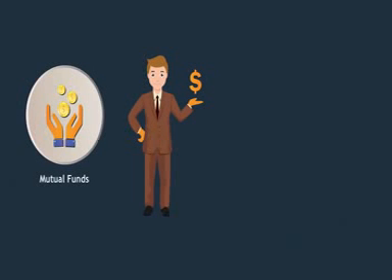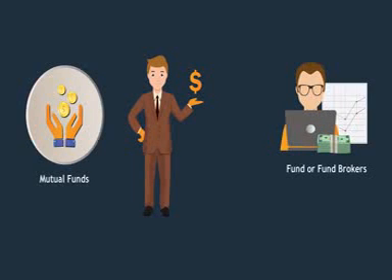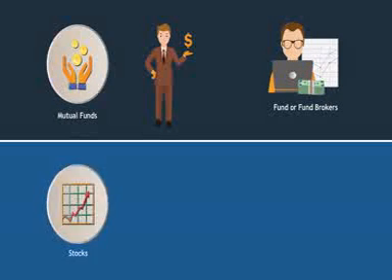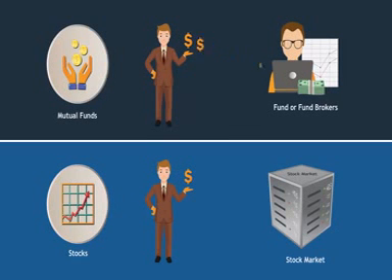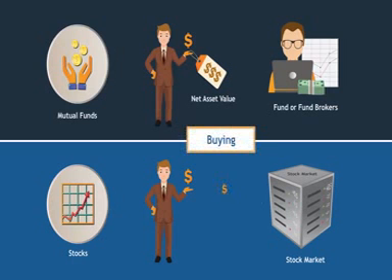In mutual funds, investors buy shares from either the fund itself or through a fund broker. Unlike in stocks where shares are purchased from the stock markets, a fund's unit price is actually its net asset value and other additional fees that the fund company may impose. For a stock, it is the market price at which it is currently traded that is taken into account for purchase.